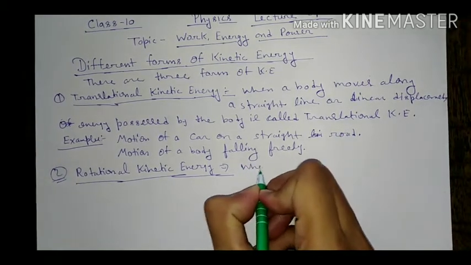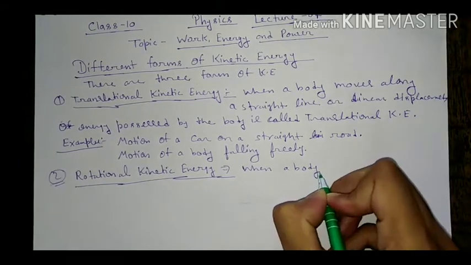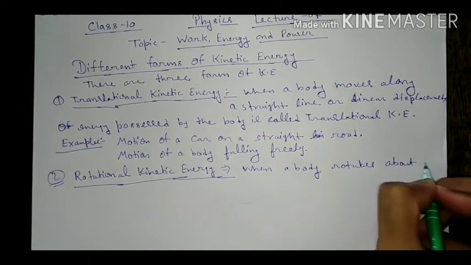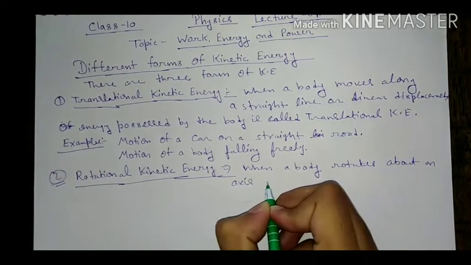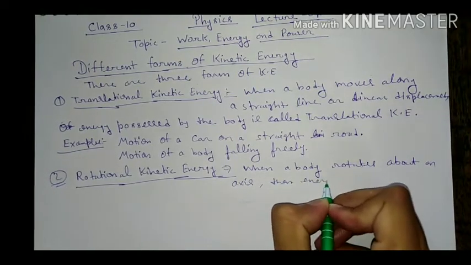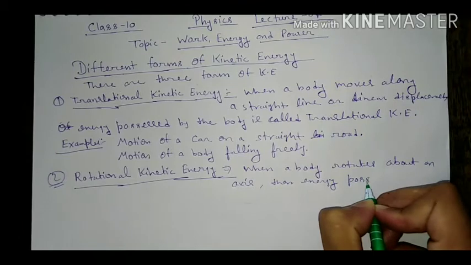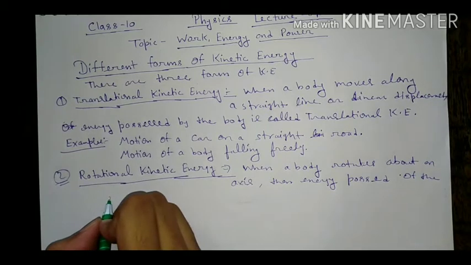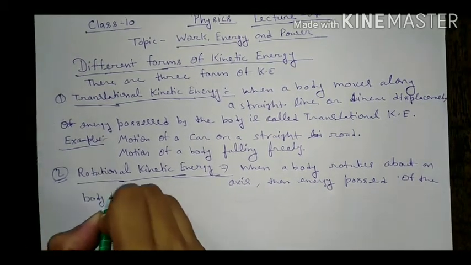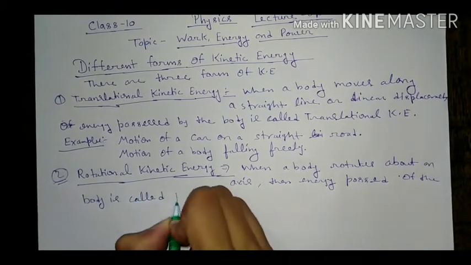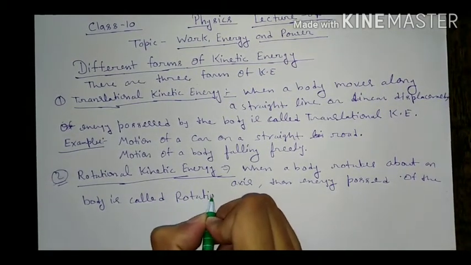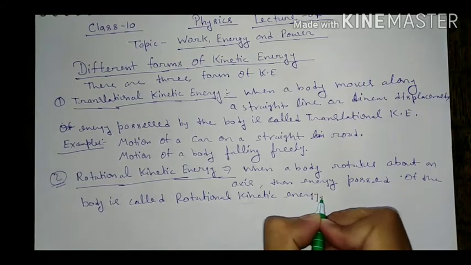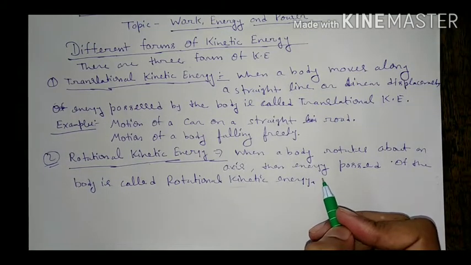So write here: when a body rotates about an axis, then the energy possessed by the body is called rotational kinetic energy. Now we'll see some examples of rotational kinetic energy.